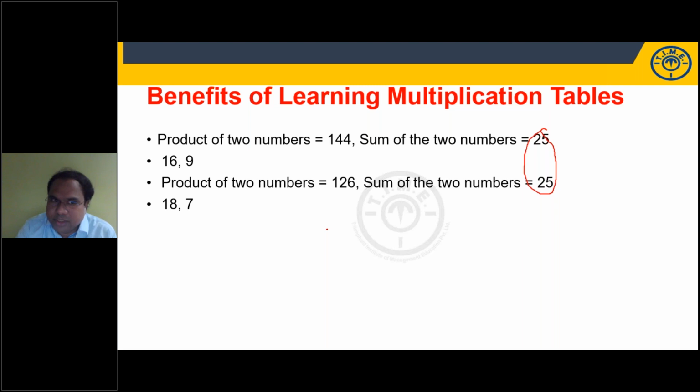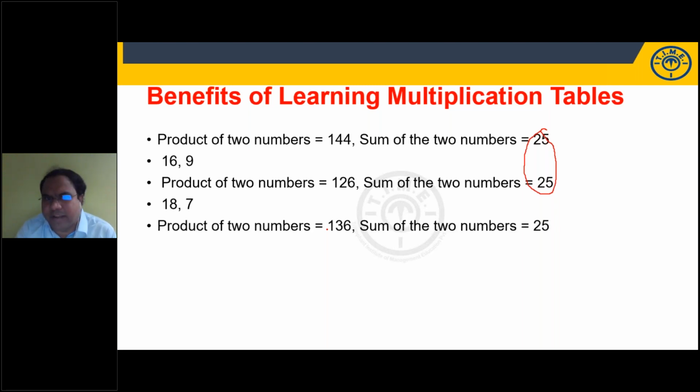I'll ask you one more question. I'll not change my sum here. I put my sum as 25. Product 136. Sum 25. Product 136. 17 and 8. Very good. 17 into 8 is 136. 17 plus 8 is equal to 25. Right. My last question, an easy one.